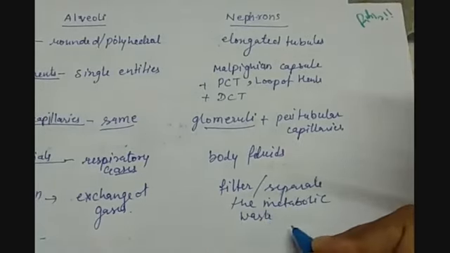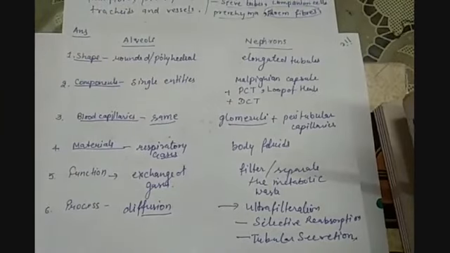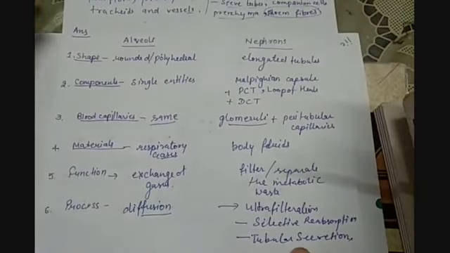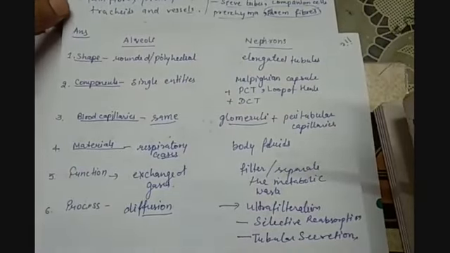So these were all the differences between the alveoli and the nephrons. And this is the complete NCERT solutions of the exercise of this chapter.